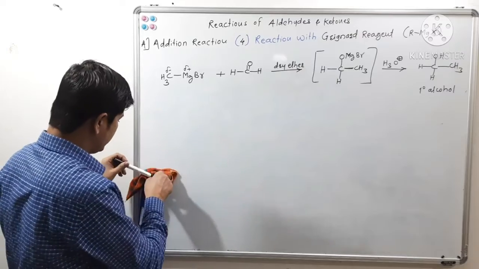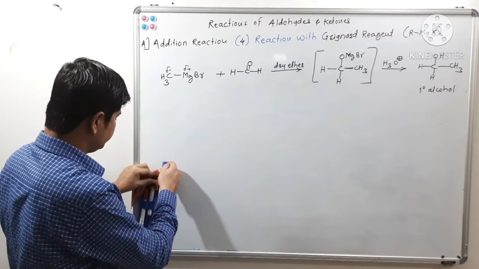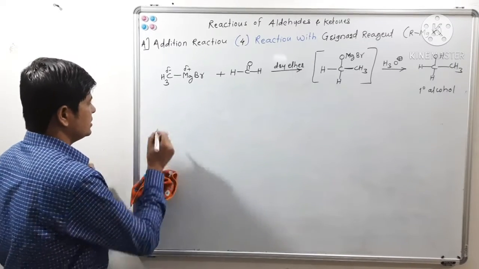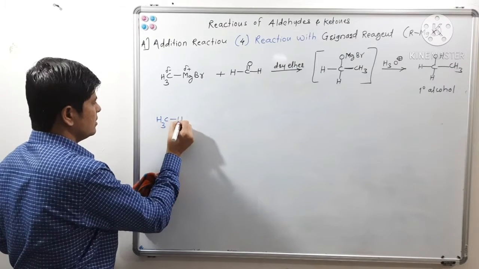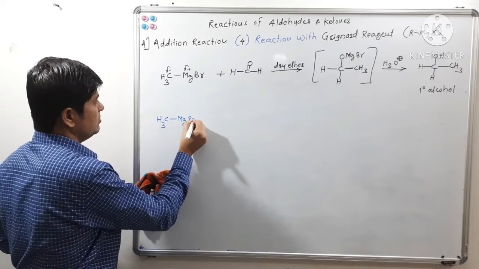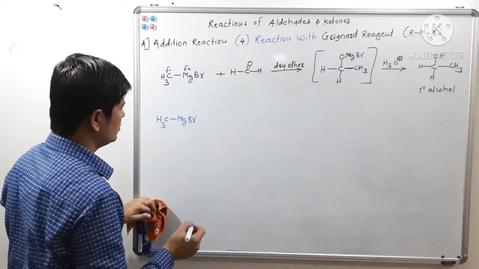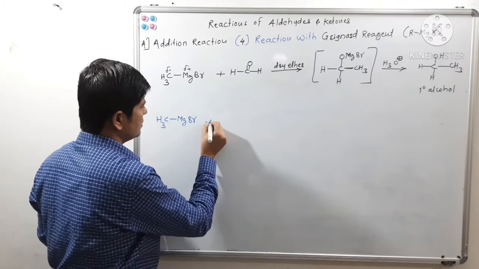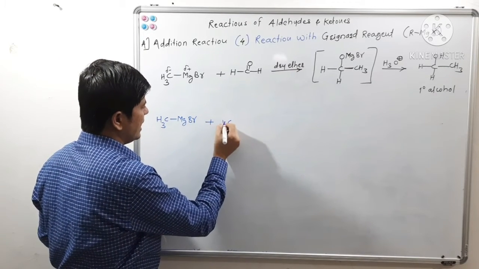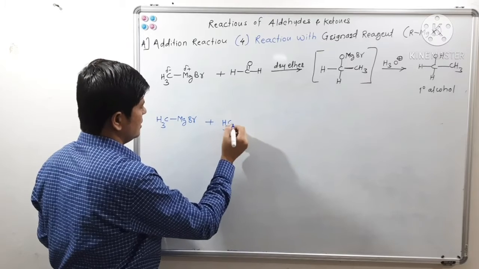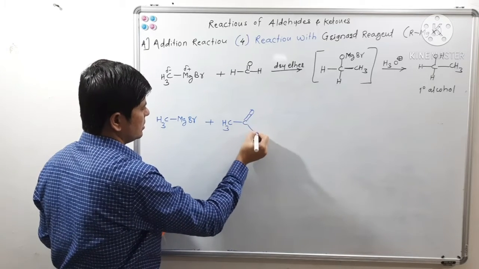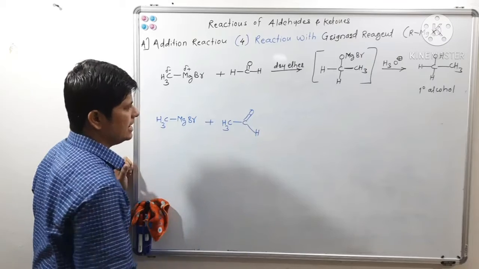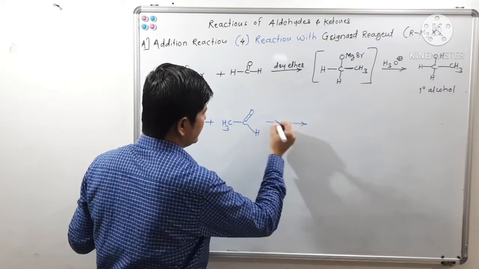Now let us see the next reaction. Reaction of methyl magnesium bromide with another aldehyde like acetaldehyde, in the same solvent, dry ether.